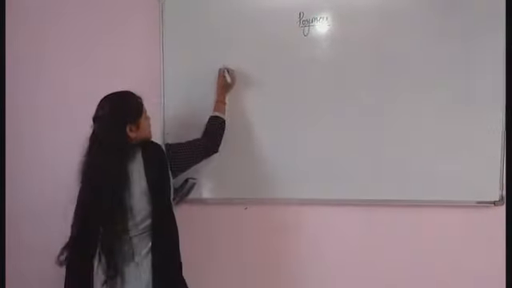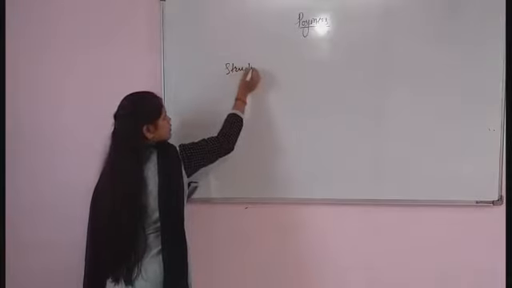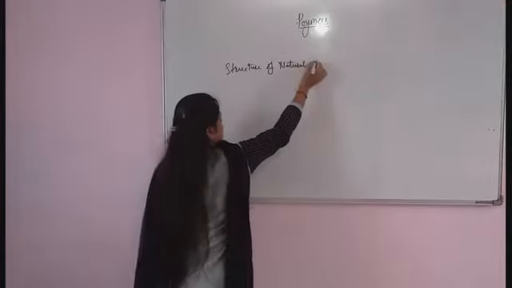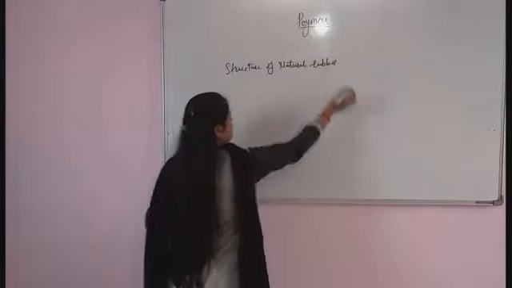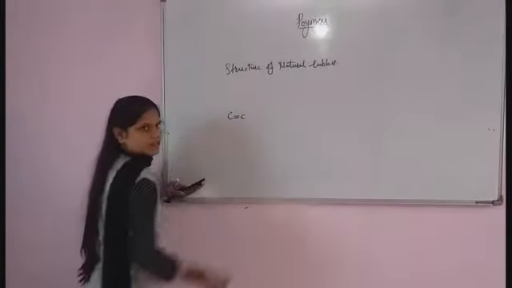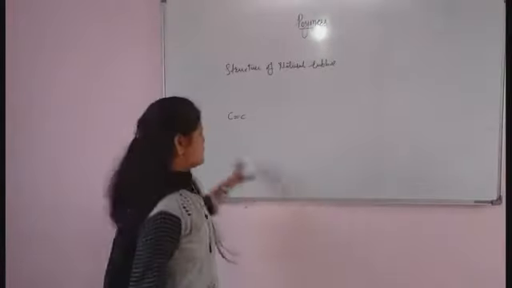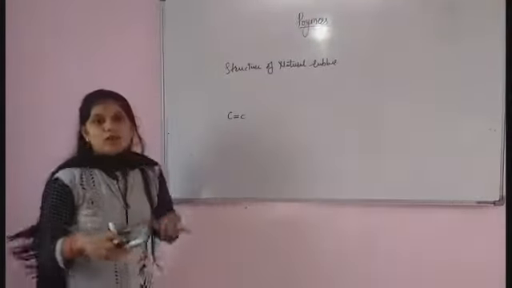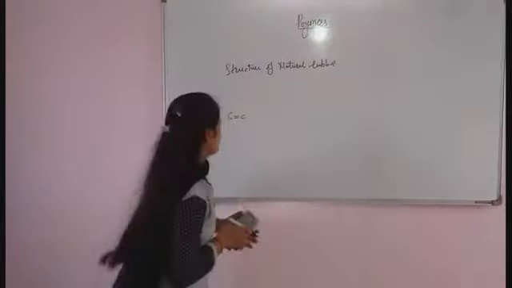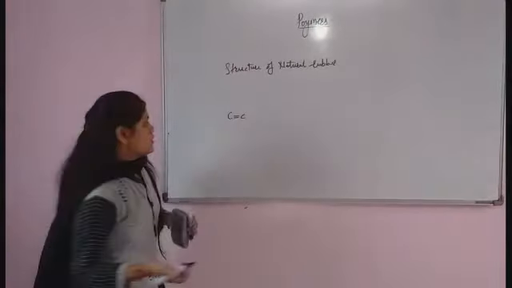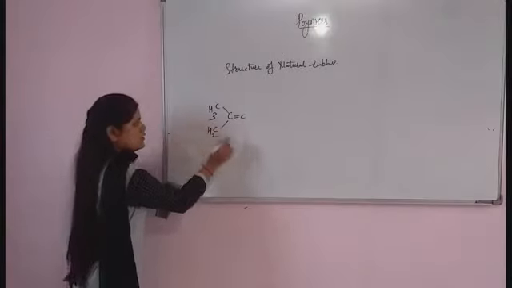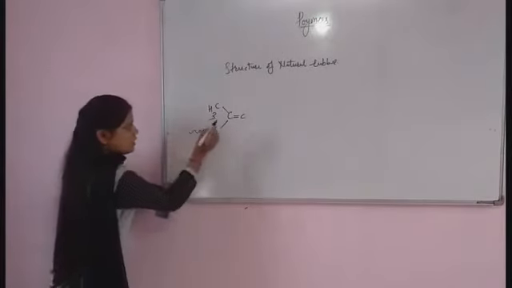Molecular structure of natural rubber. That is the structure of natural rubber. Initially it has C double bond C. Whatever CH2 group is present in the natural rubber, that CH2 group undergoes linkage, and there is a formation of a long chain of polymer, that is nothing but isoprene, or it is also called natural rubber. So it has CH3, and this CH2 group will have another linkage here.